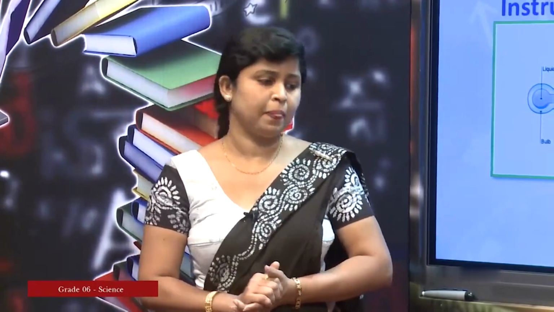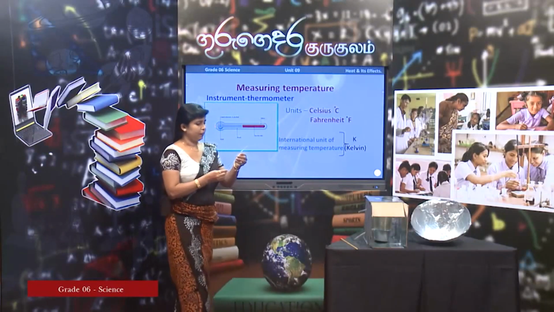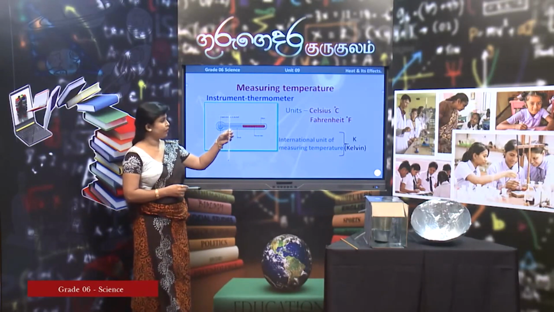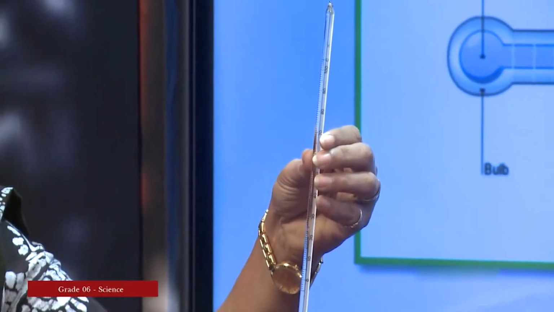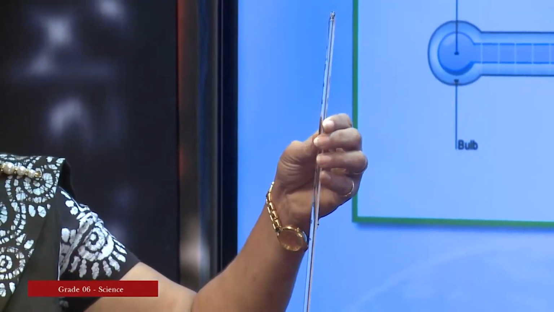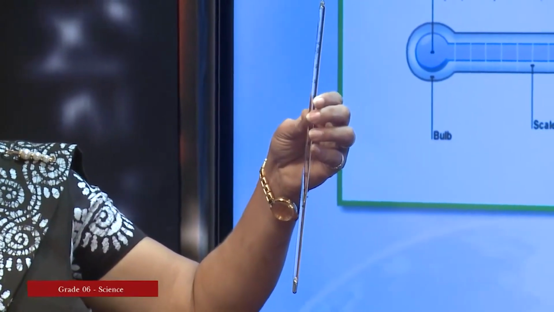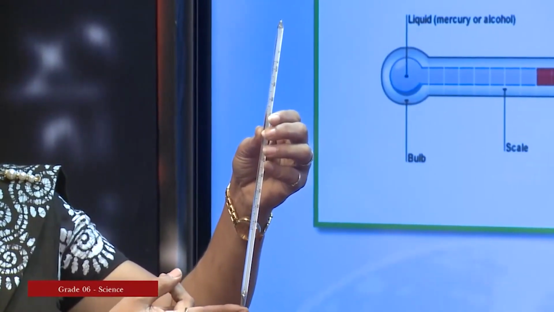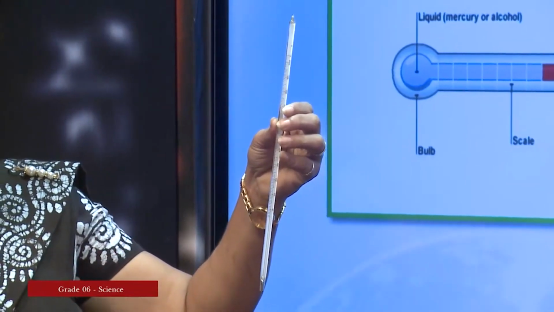That is the difference. Firstly, let us observe the mercury thermometer. Here you can observe the mercury thermometer. You can observe that this thermometer is made of glass. The glass tube is calibrated according to a scale, right. I can see the scale of Celsius there and you can observe at the end of the thermometer there is a mercury bulb. The bulb is filled with mercury.